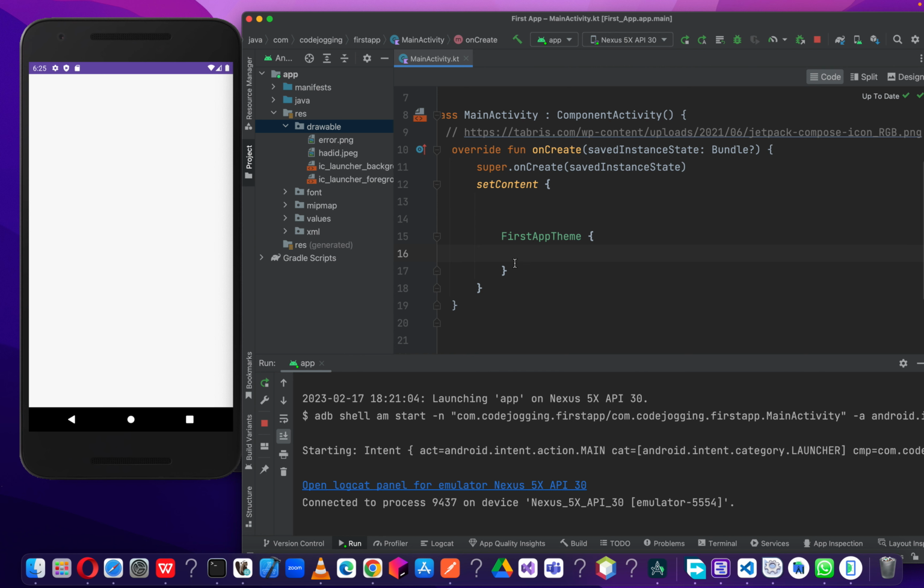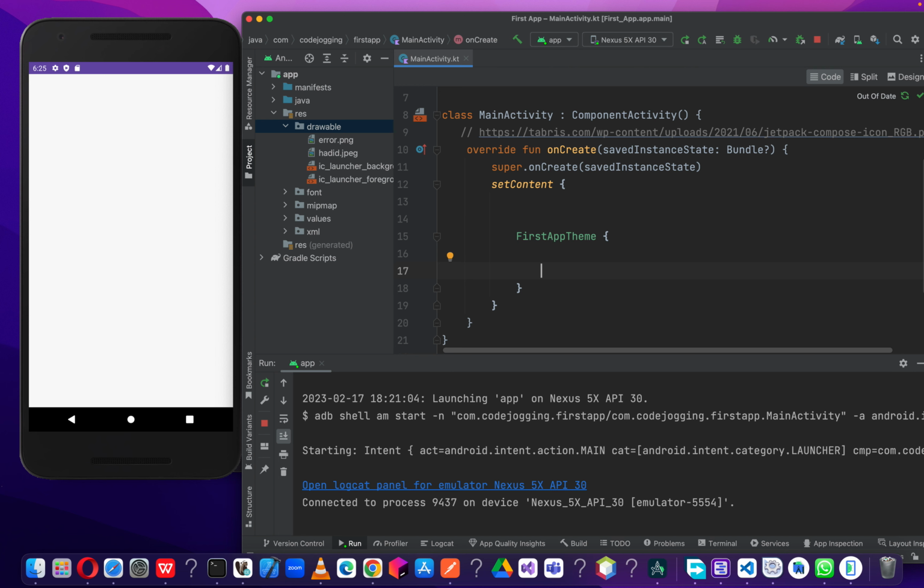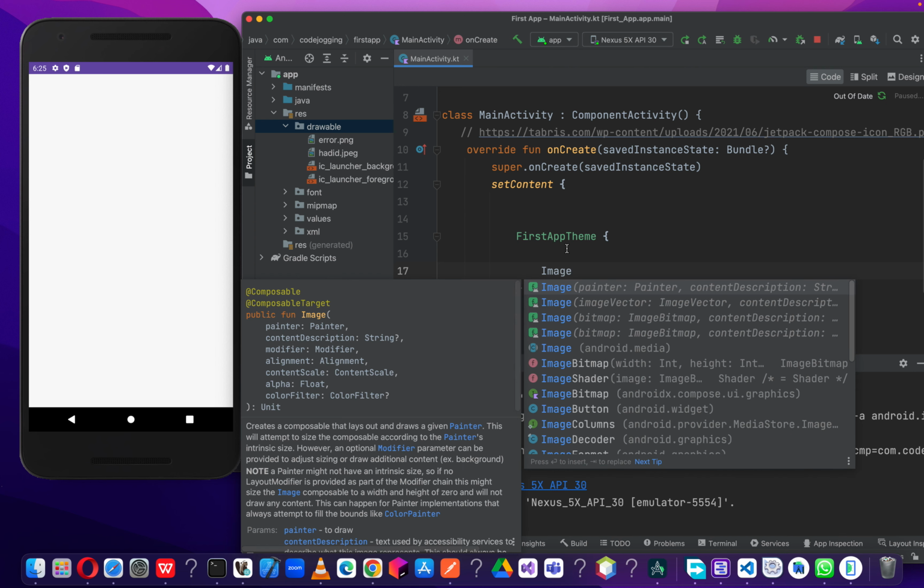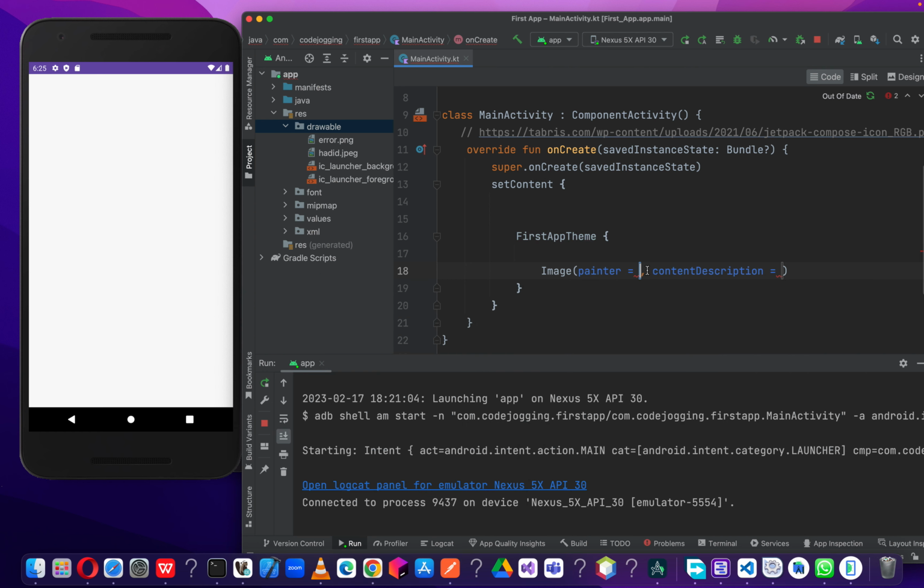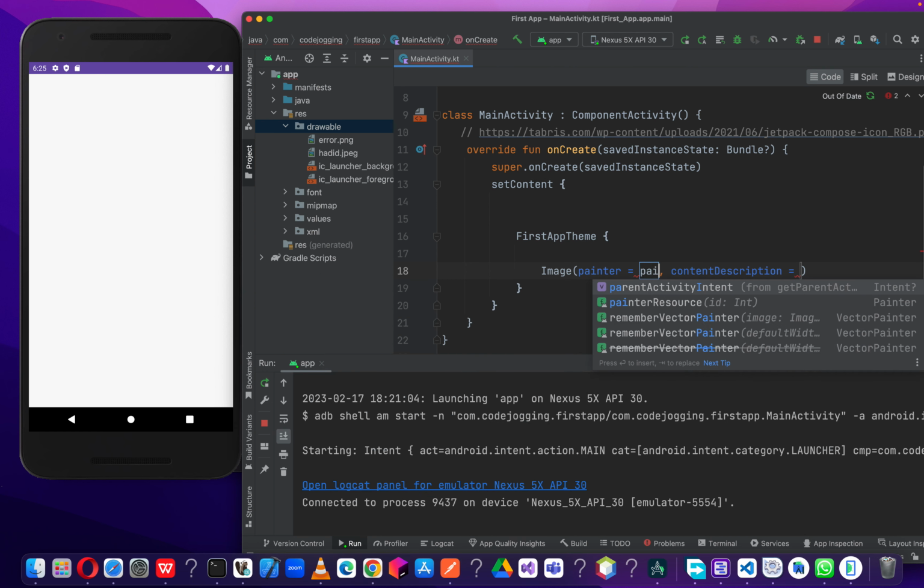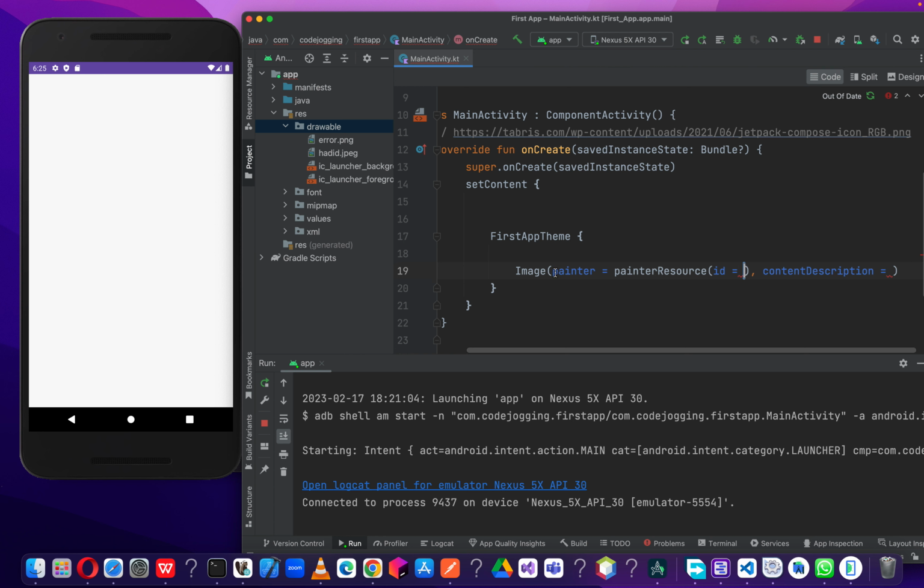So now we are going to look at how to display the images we have here in our project. So we are going to call the hadid.jpg in our app. For us to achieve that, we have to first call the image component, that is Image, and then we select. We have three or four types of image components in Compose UI here. So we select the one we want, that's the painter, and then we call this. So these are the two properties that we need to fill.